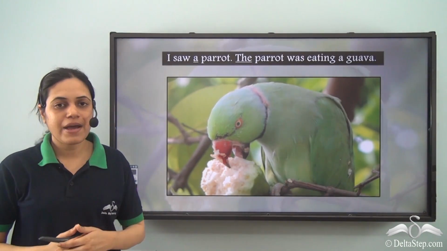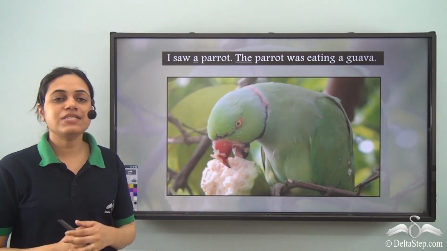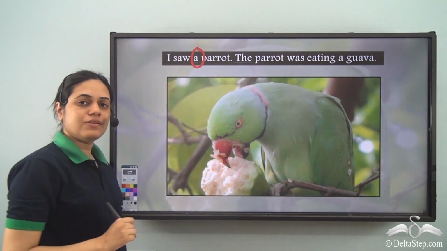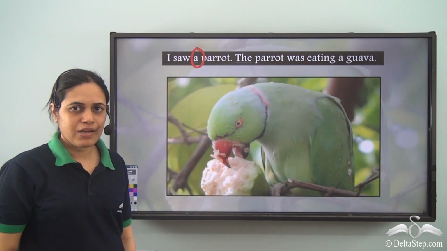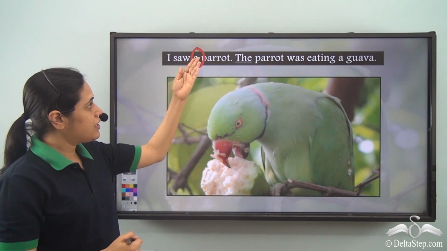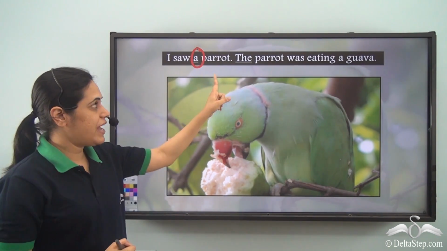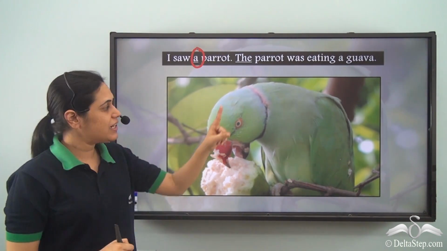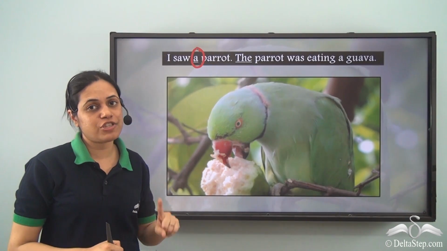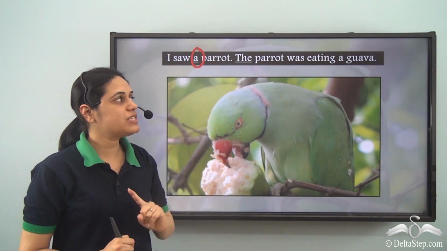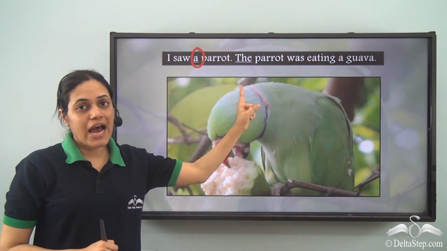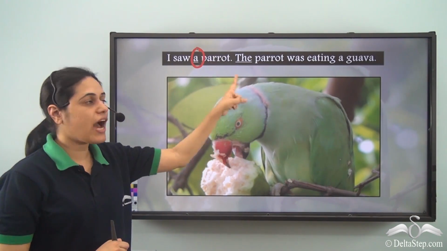I saw a parrot. The parrot was eating a guava. So I saw a parrot means any parrot. I am not specifying the parrot here, but when I am referring to the parrot for the second time, I am saying that I am talking about the same parrot which I saw. The parrot was eating a guava means that specific parrot or that particular parrot which I saw.